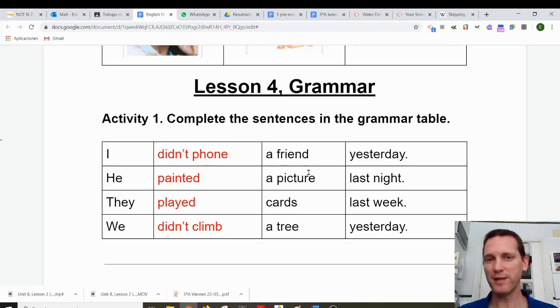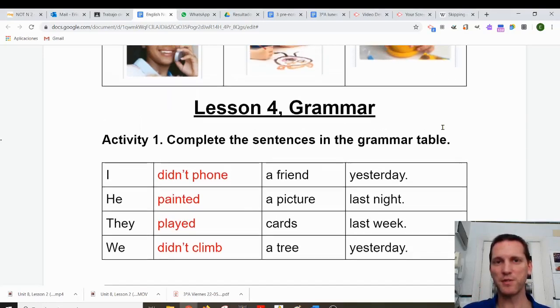The third part is, well, the rest of the activity. Didn't phone a friend, painted a picture, played cards, climbed a tree. And the last part is the past expression. It's an expression that tells us we are speaking in the past, like yesterday, or last night, last week, or yesterday.